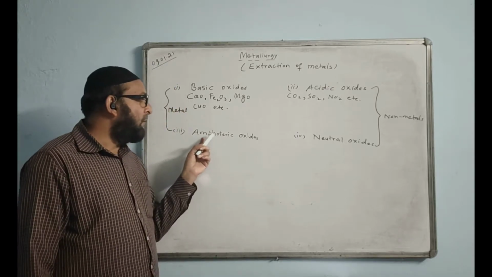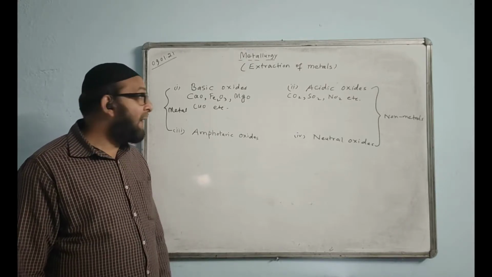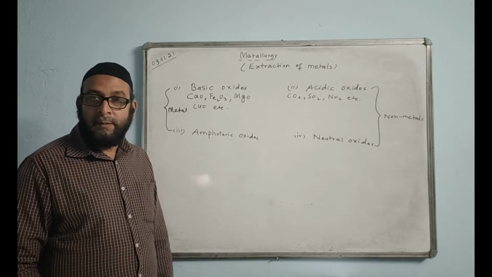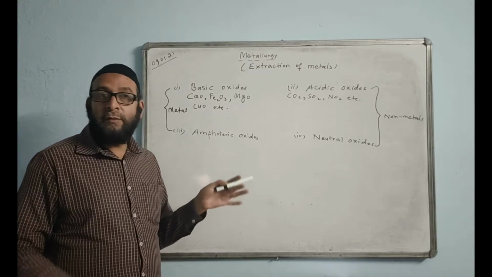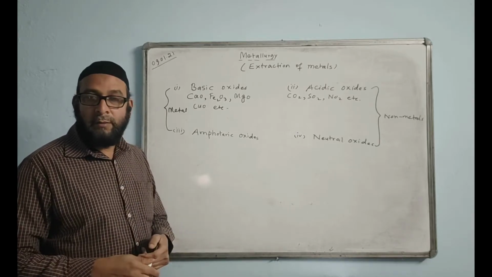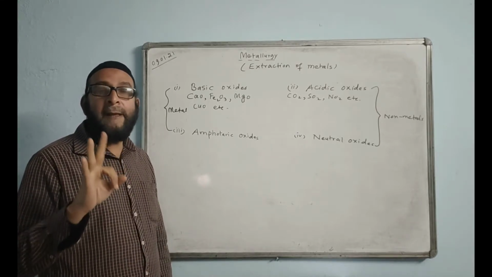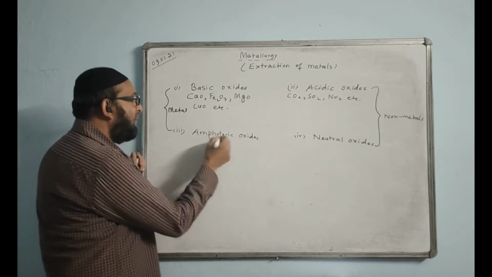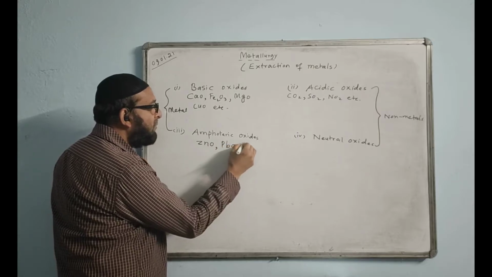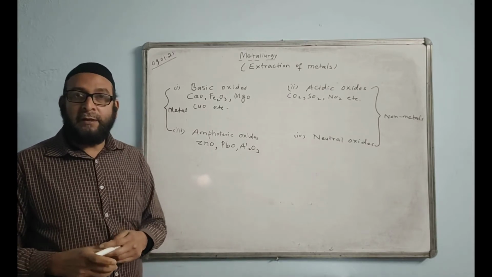Okay. What are amphoteric oxides? They are also oxides of metals which have the ability of reacting with both base and acid. So amphoteric oxides are those that can react with both base and acid to give salt and water. There are only 3 amphoteric oxides that we have to know. The examples are very important: the first one is zinc oxide, next one is PbO, and the last one is Al2O3. These 3 oxides are amphoteric in nature.